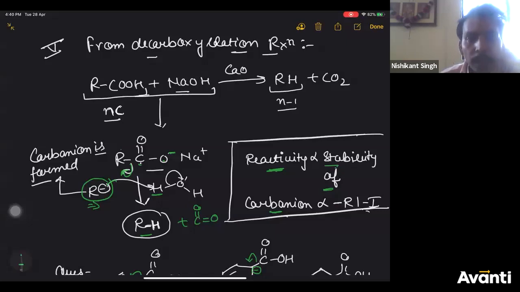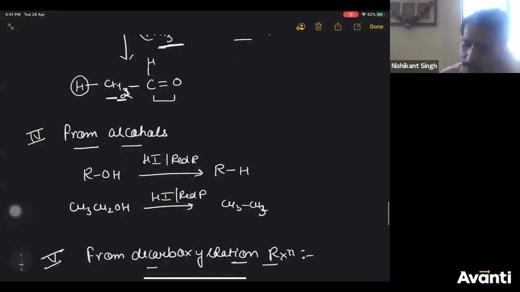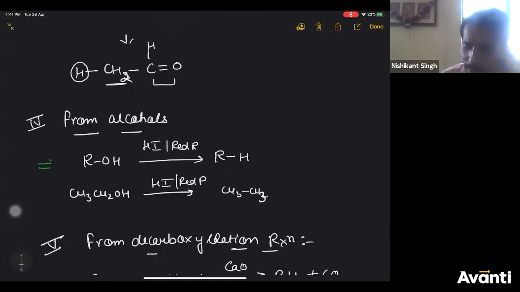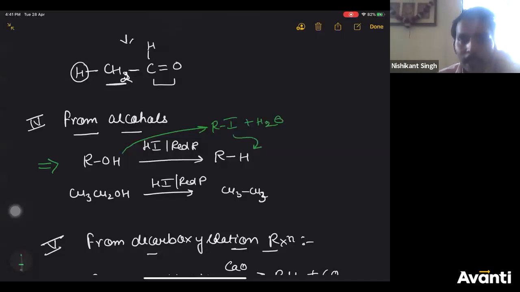Here R is an alkyl group, Naren. I'll take more examples. Explain fourth method. This mechanism I'm not going to discuss for this. One of the possibilities, ROH reacts with HI to give you water plus RI. Then RI is further reduced to RH. I'm not going to explain it in detail.